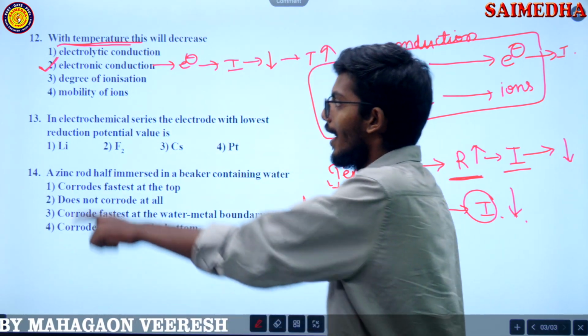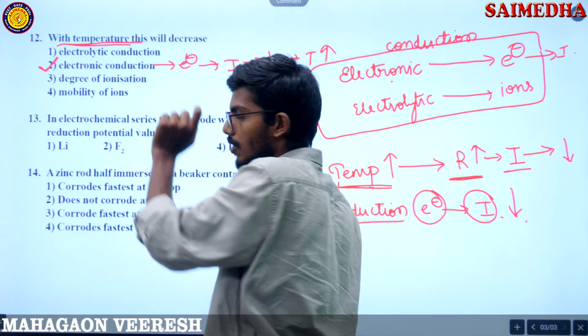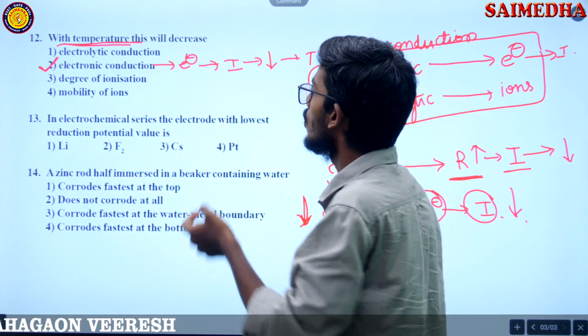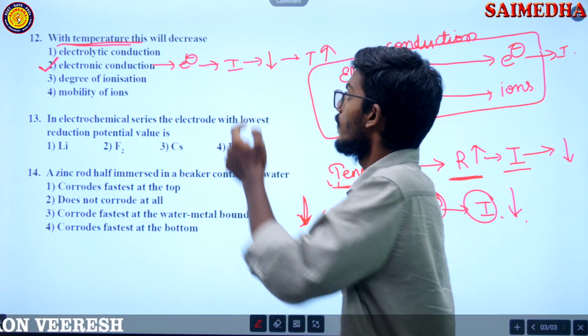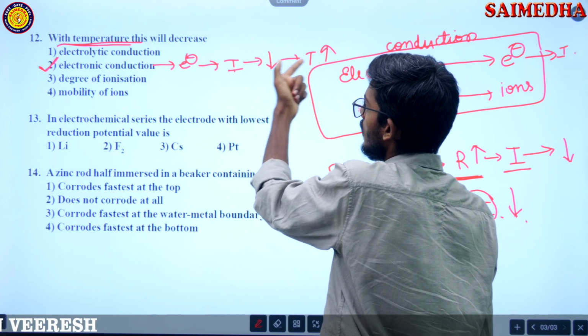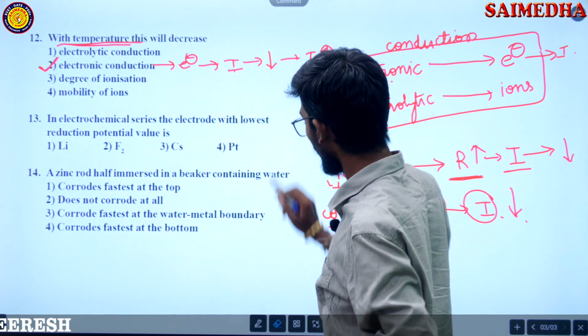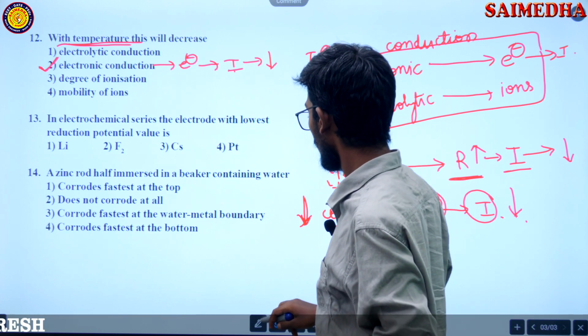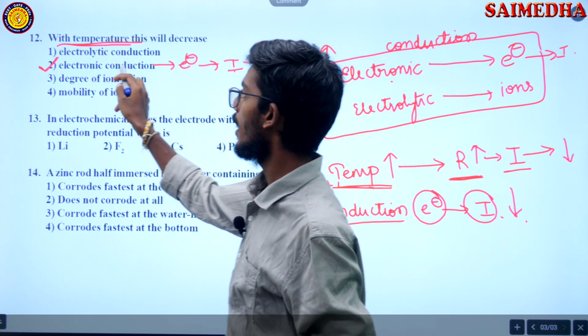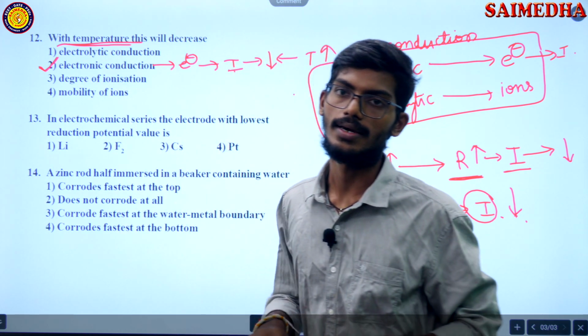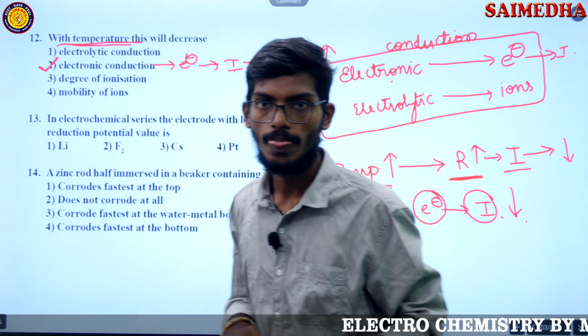Electronic conduction is due to electrons, right? So electrons is nothing but current. When temperature is increased, current will decrease. So when current decreases, electronic conduction will decrease. Is that clear?